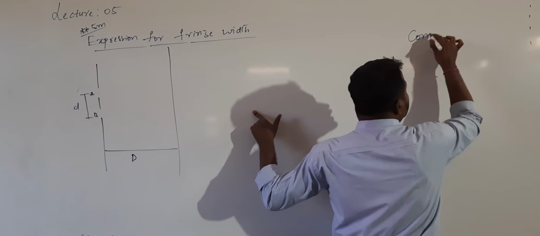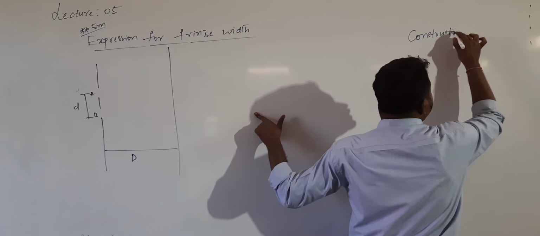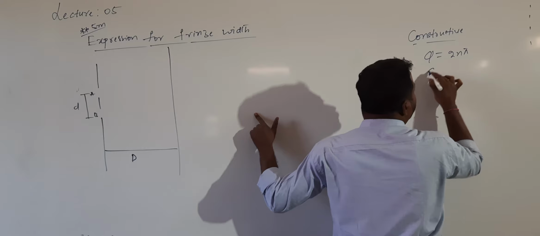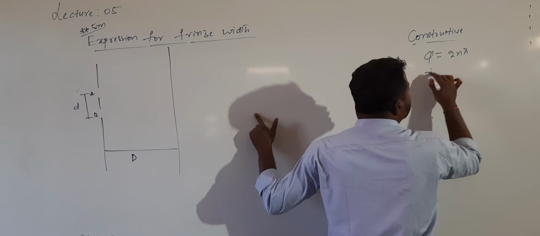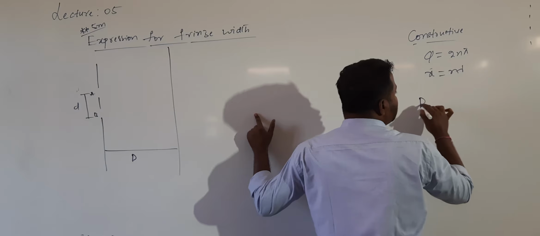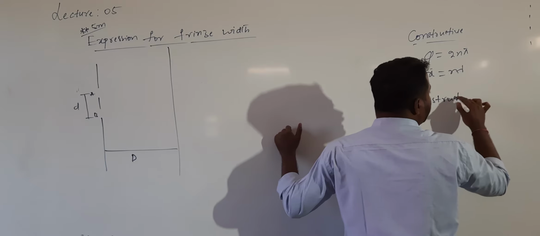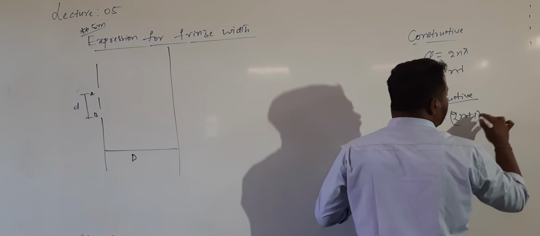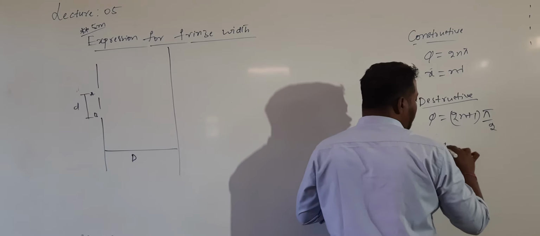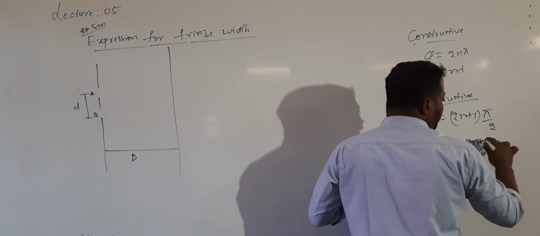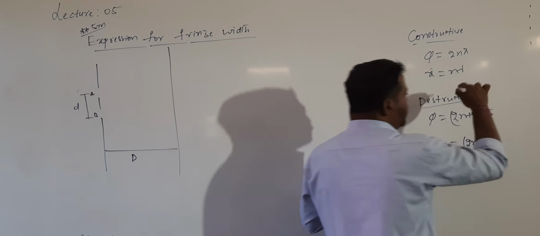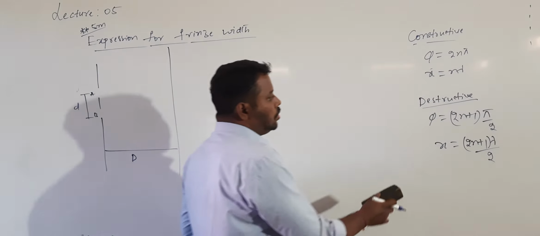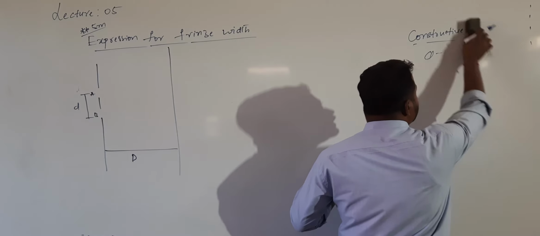What is the condition for constructive interference? For constructive interference, the phase value will be equal to 2nπ, or the path difference x is equal to nλ. Whereas for destructive interference, the phase value is (2n+1)π, or the path difference is equal to (2n+1)λ/2. So these values you have to remember. You should know the conditions for constructive and destructive interference to derive this.